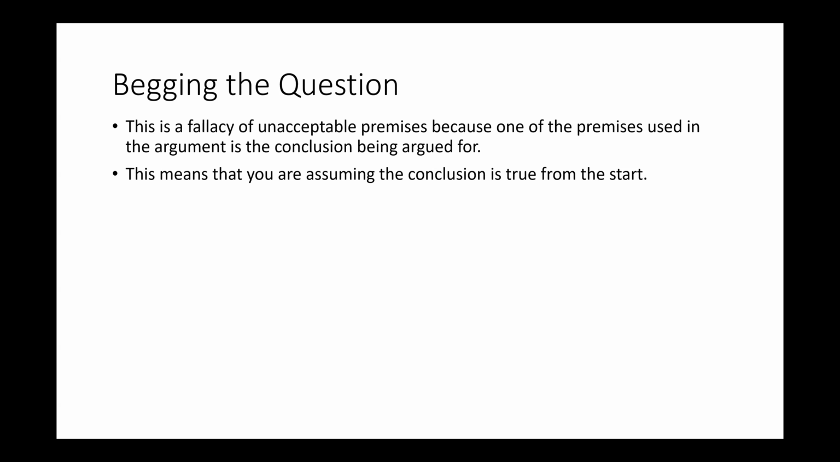So the first fallacy that we're going to consider is called begging the question. So let's take a look at this one. This fallacy involves unacceptable premises because one of the premises is actually the conclusion. One of the premises being used in the argument is the conclusion that's being argued for. And that's a problem, right? This means that you're assuming that the conclusion is true from the very start. You cannot simply use the conclusion as one of your premises. That means that you're assuming that the person that disagrees with you is wrong, and you're just asserting yourself as being correct or whatever you believe is true.